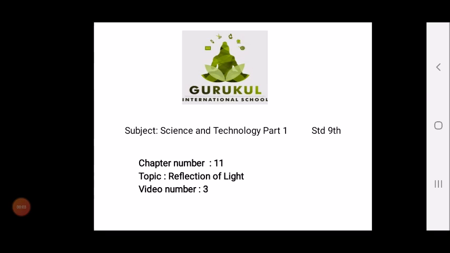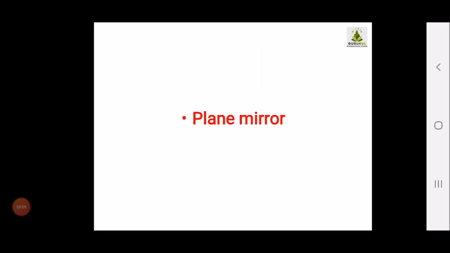Good morning, children. Students, now we are proceeding towards the concept of the plane mirror. So the plane mirror we have already studied in the previous video, and we are aware that it is one of the types of mirror. There are two types of mirrors, okay, and in that we are studying the plane mirror in more depth.